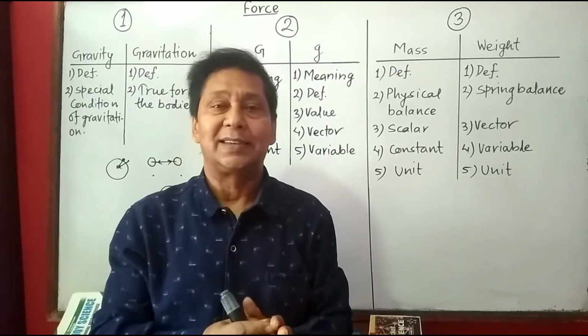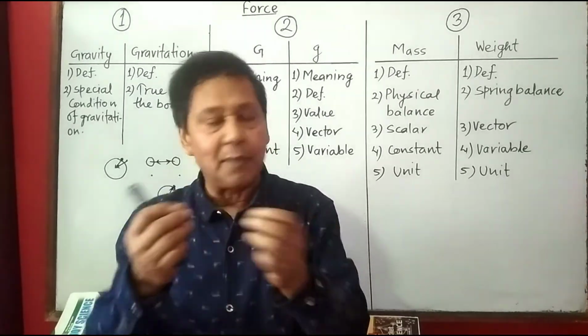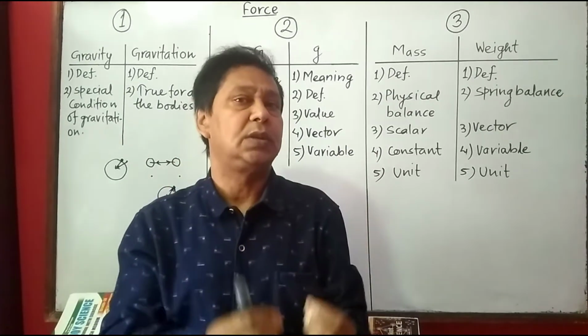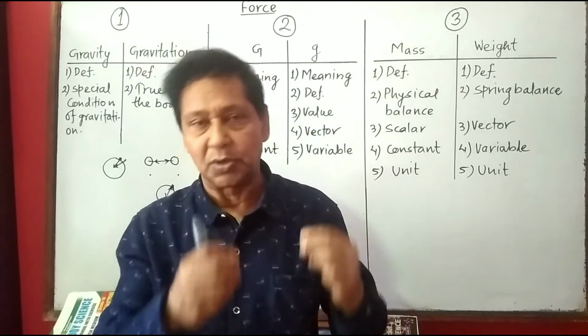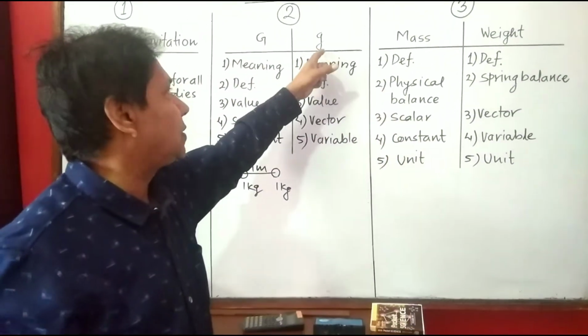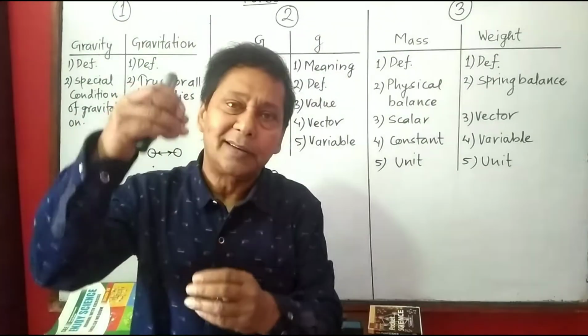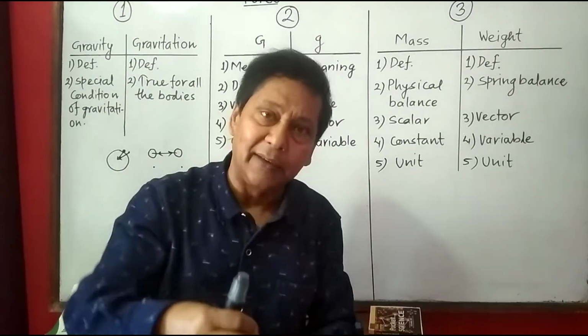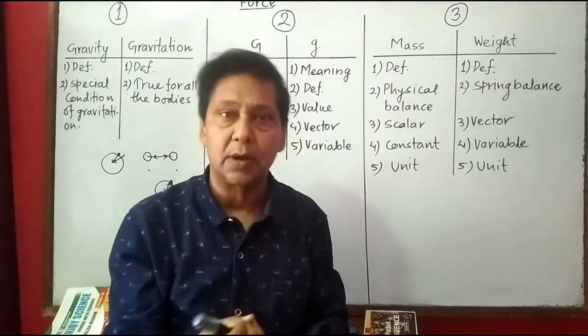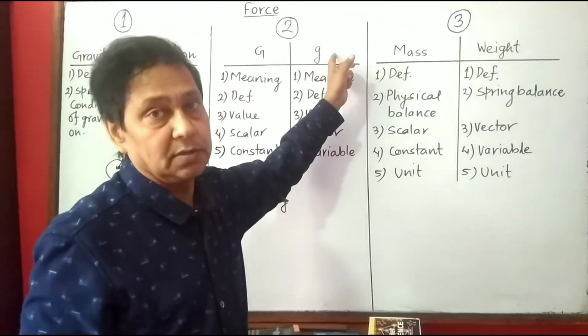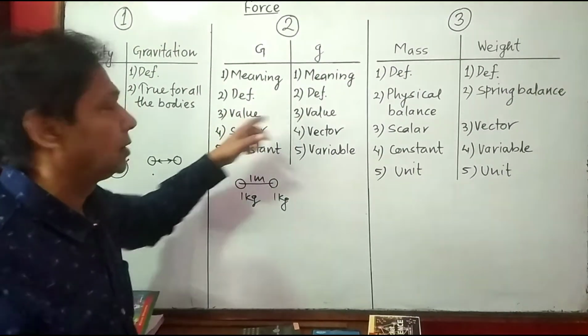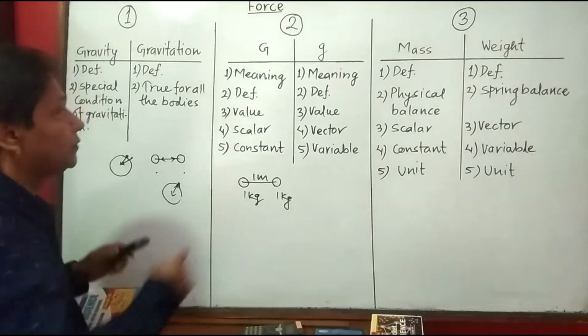Gravitational constant is defined as the gravitational force between two unit masses separated by a unit distance. But how to define small g? Acceleration developed on a freely falling body due to the gravity of the earth is called acceleration due to gravity. Second point, definition. Third point, here you can write value.